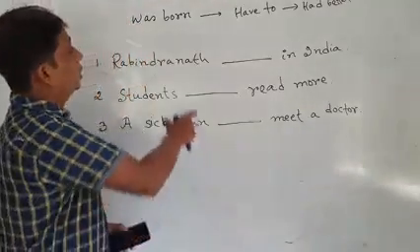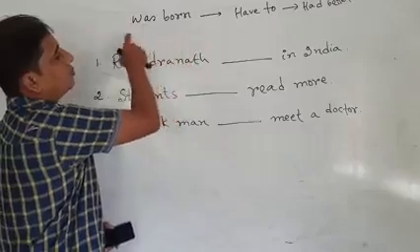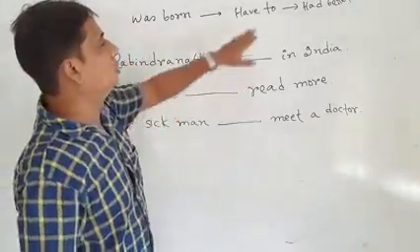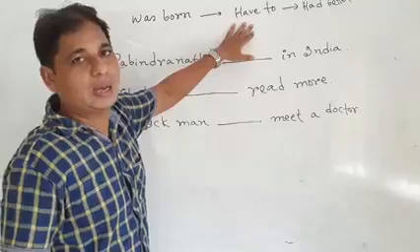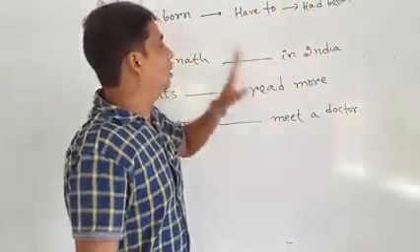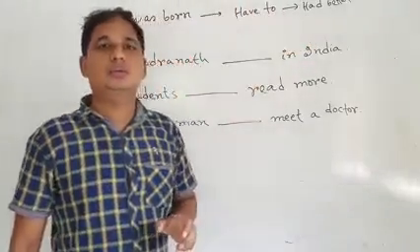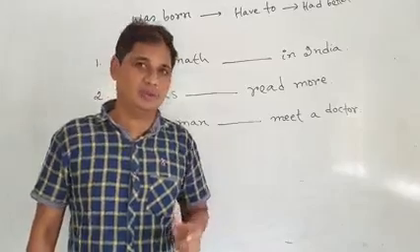Was born, have to, and had better are placed after the subject. After have to and had better, the verb always stands in its present form.